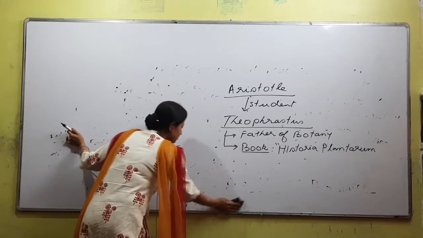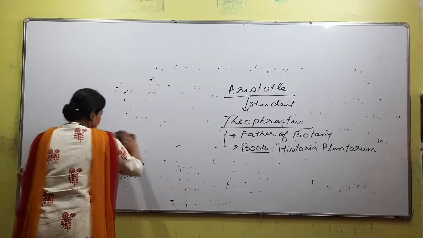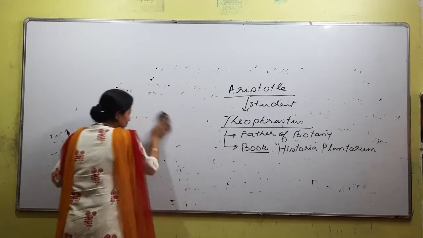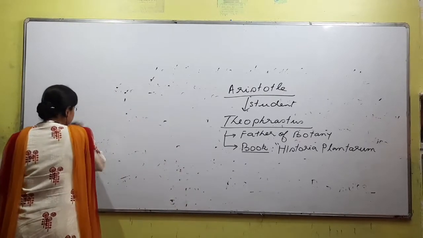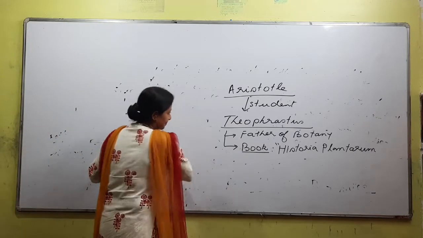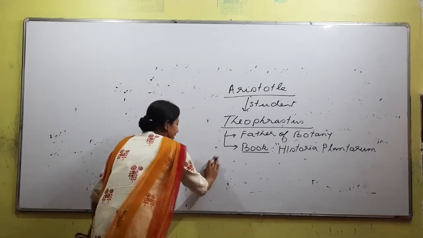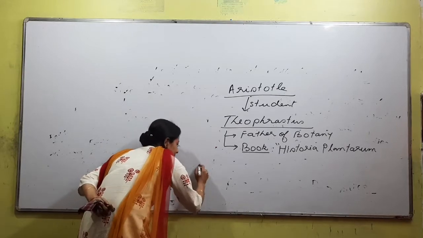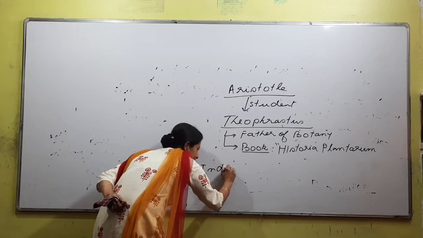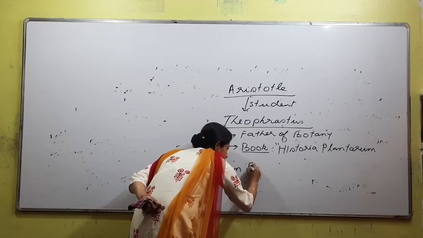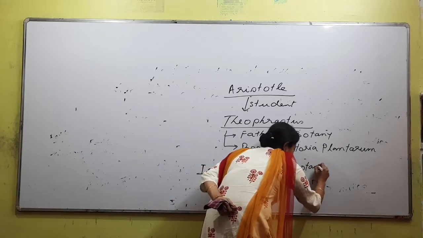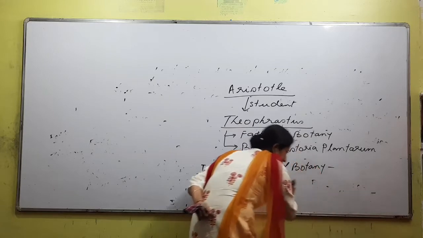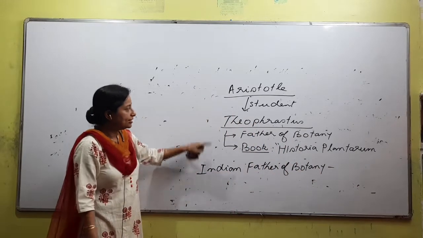Next, the word father that we use: maybe you have noticed the phrase Indian father. Have you ever come across Indian father while reading? What you will see here is Indian father of botany. Usually there is no Indian father, but since we are talking about botany, we'll be precise.